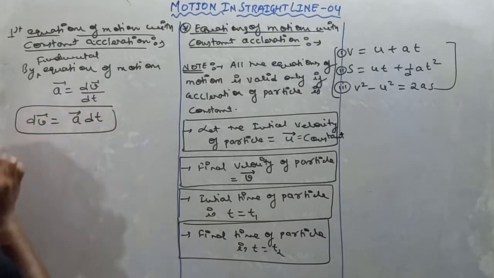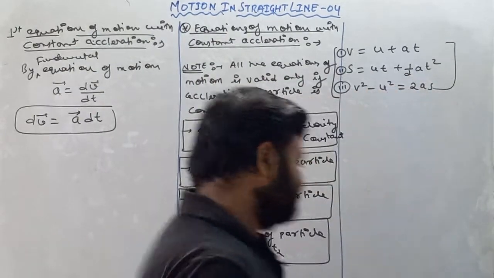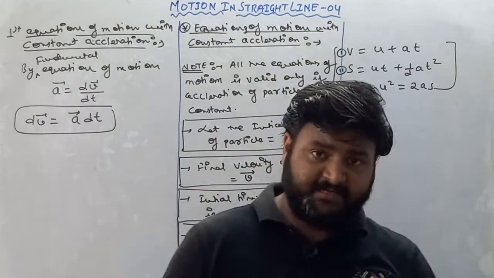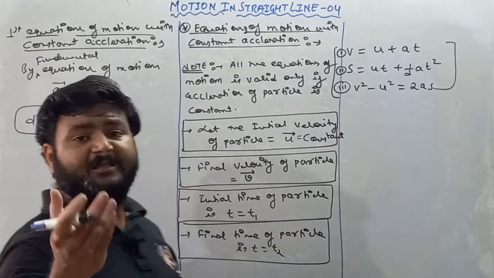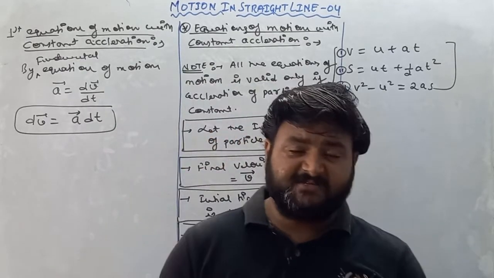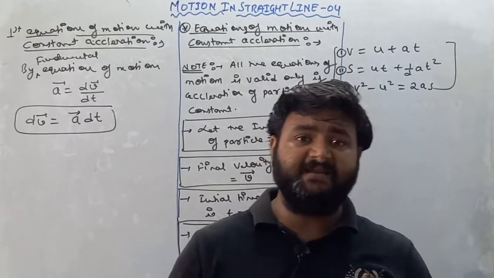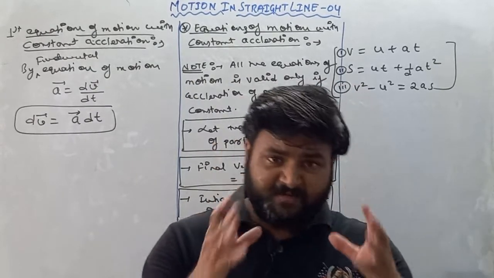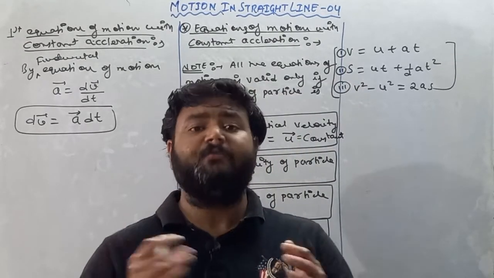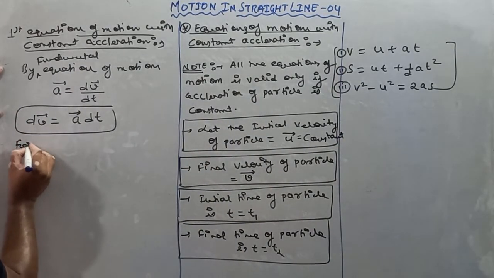A is your acceleration, and acceleration we know that it is a vector quantity. Now see, my dear student, this dv is basically small change in velocity and dt is basically small change in time. I already told you that if small change is given and we wish to find total change, then we have to integrate. If a small quantity is given and we wish to find the total, we have to opt for integration. So for net change in velocity,